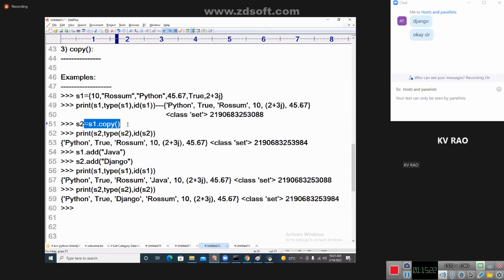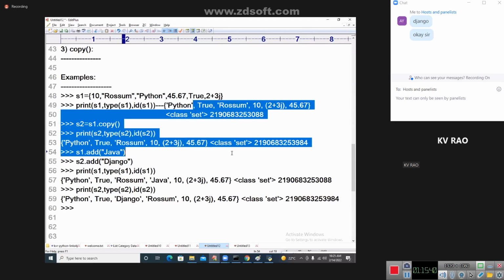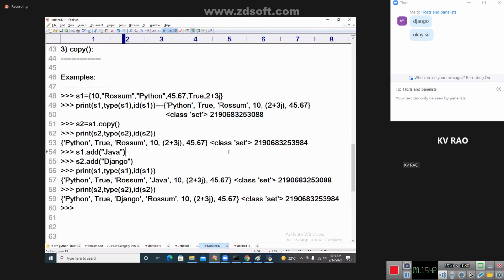The shallow copy concept says it is copied into S2 by creating a new memory space, meaning a new memory address. You got my values and I got your values. Both contents are the same in the beginning, but your address is different and my address is different. That is known as shallow copy. Deep copy means same address, same content.